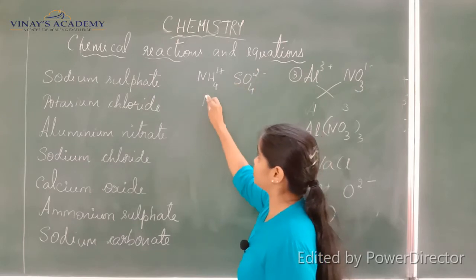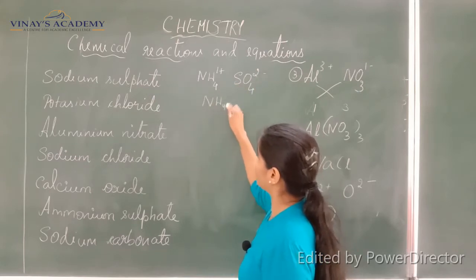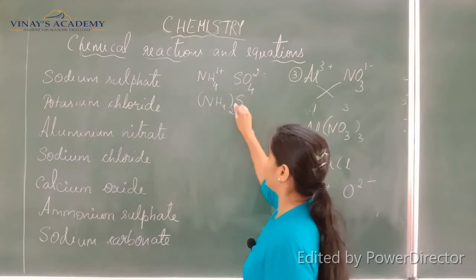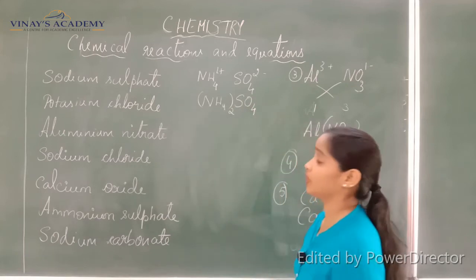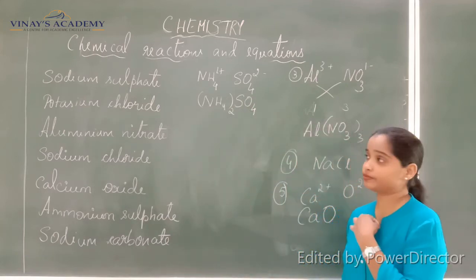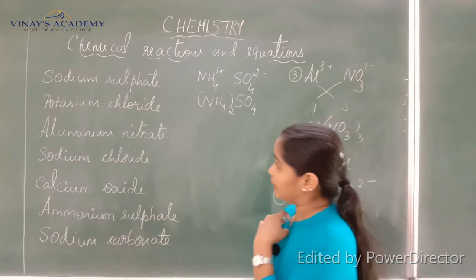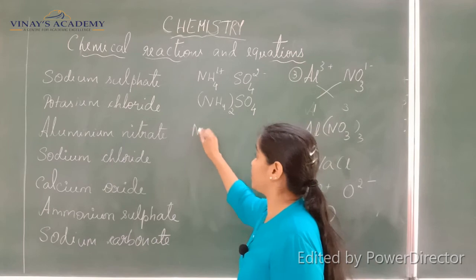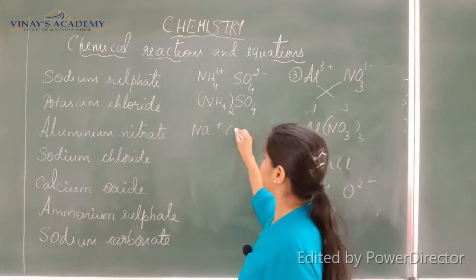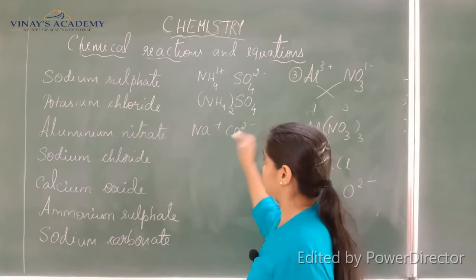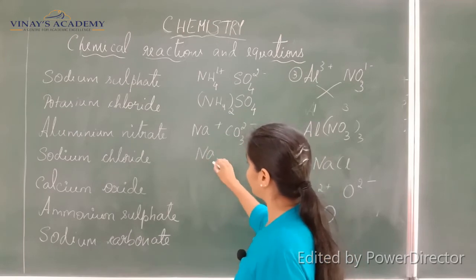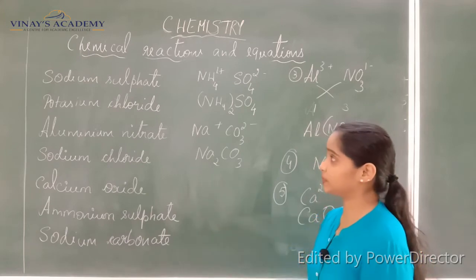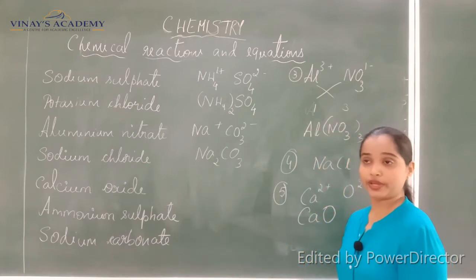So you interchange, you will get it as NH4 twice SO4. Ammonium sulfate, alright. Next one, sodium carbonate, alright. So sodium carbonate is Na plus and CO3 2 minus. So it is Na2CO3, alright.